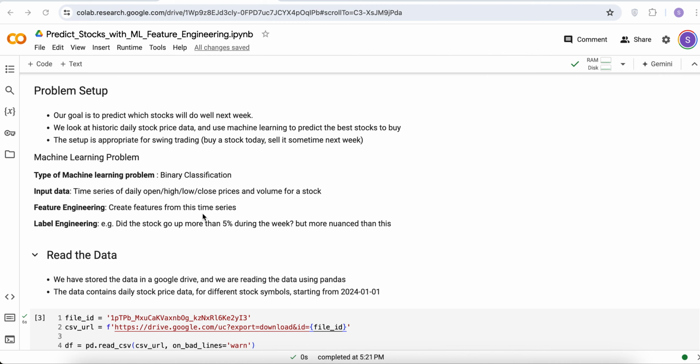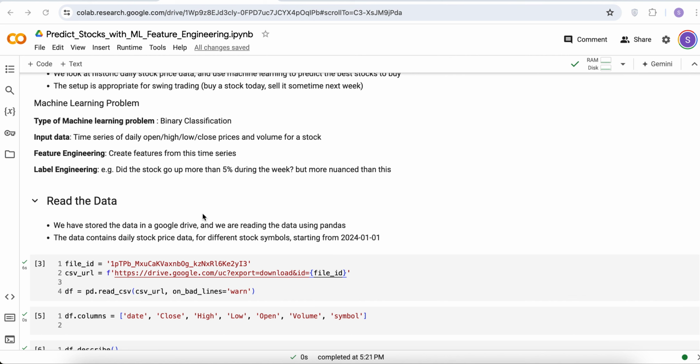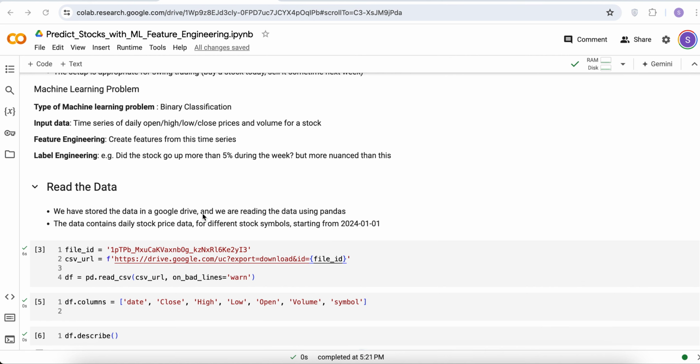But for now, let's say that a possible label could be, did the stock go up more than 5% during the next week or not? And if the stock did, then it would be a positive label. And if it did not, it would be a negative label. And then we can play with that 5% number as we go along and see what is a reasonable increase in weekly growth that we can predict.